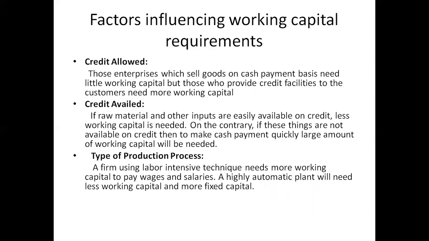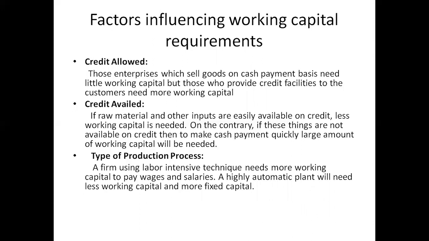Next is credit availed. Like credit allowed, you can even avail credit, that is, get credit. If your supplier, the person who supplies raw material, gives you credit and says you buy the goods now and you can pay me later, then you may require a lesser amount of working capital because the payment is not necessary now, so you need not invest now. Whenever you receive your money from your debtors, you can pay it to your creditors. So your working capital requirement in all this process will be lesser.